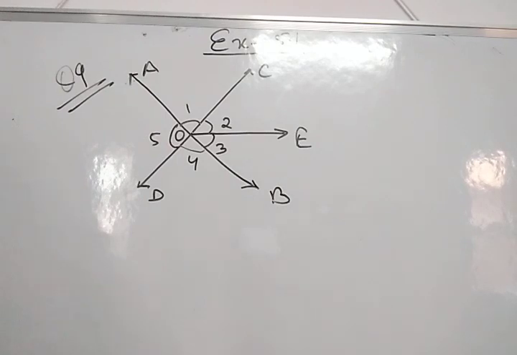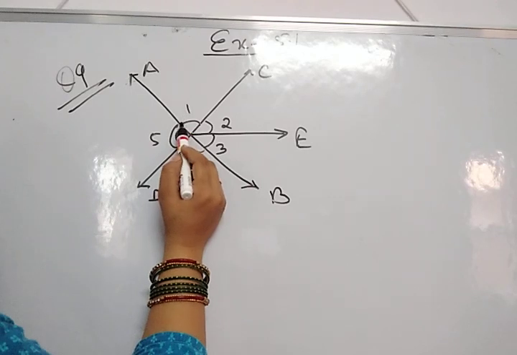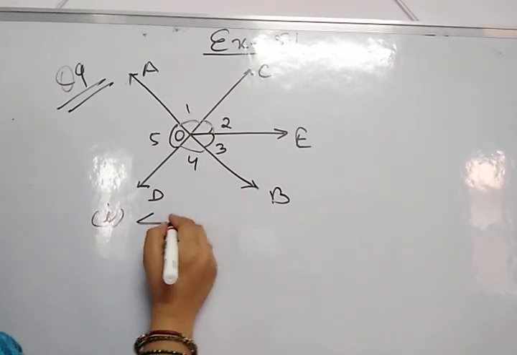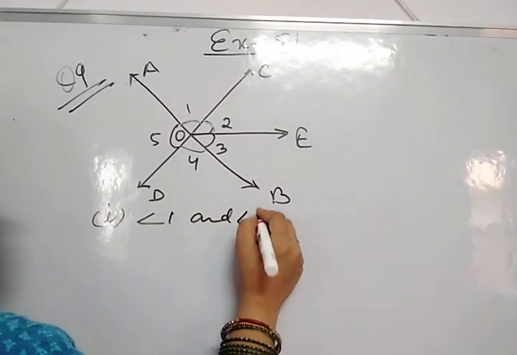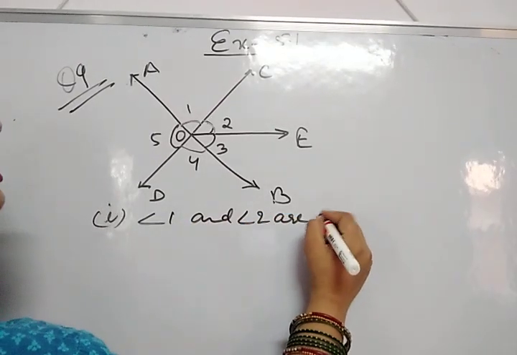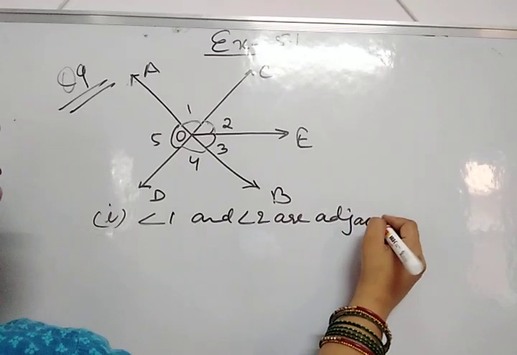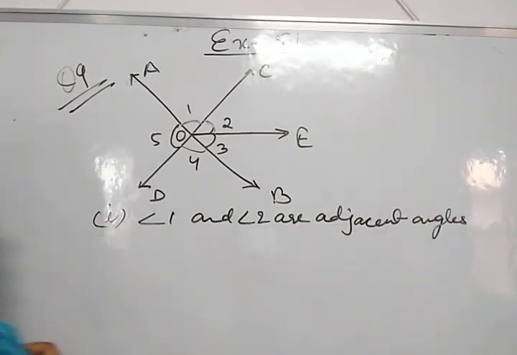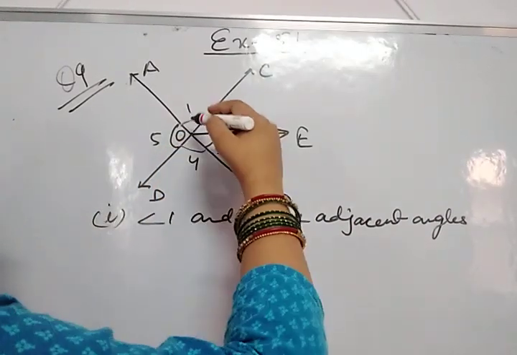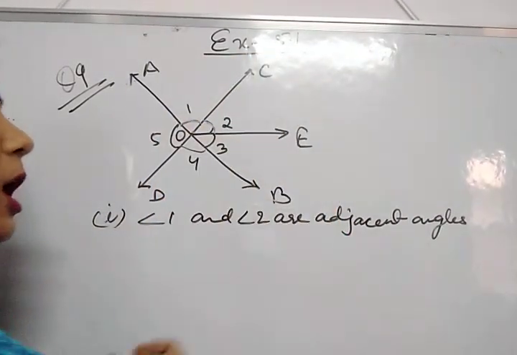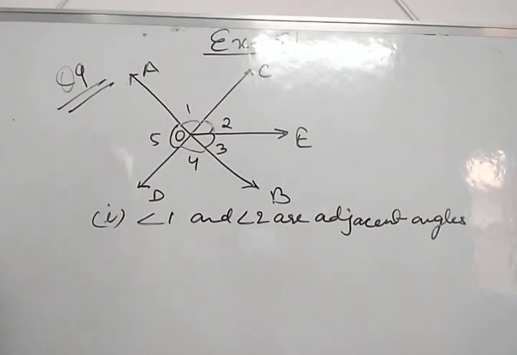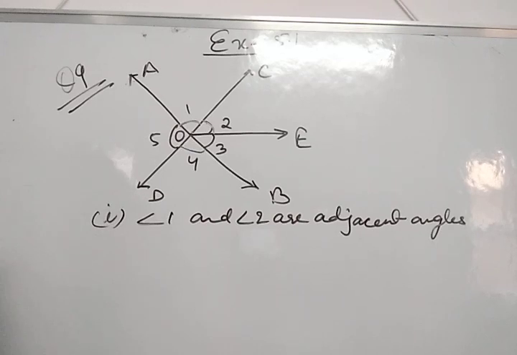Now in the first part we have to find out, is angle 1 adjacent to angle 2? Yes, angle 1 and angle 2 are adjacent angles, because they have a common vertex, they have a common arm OC, and the uncommon arms are on either side of the common arm. So these two angles are adjacent angles.